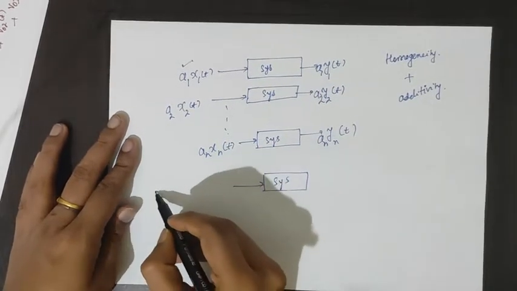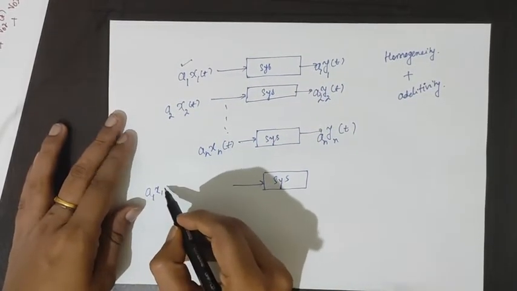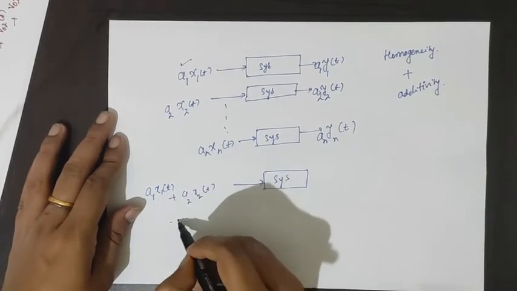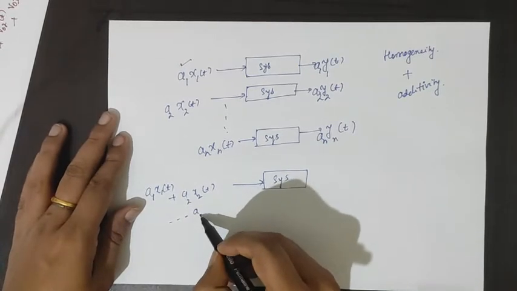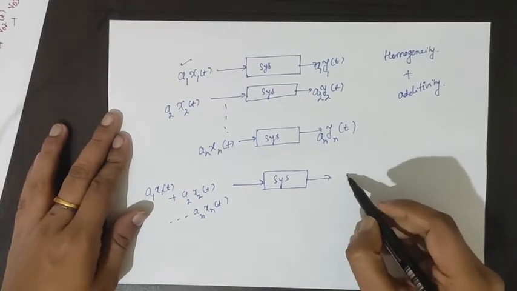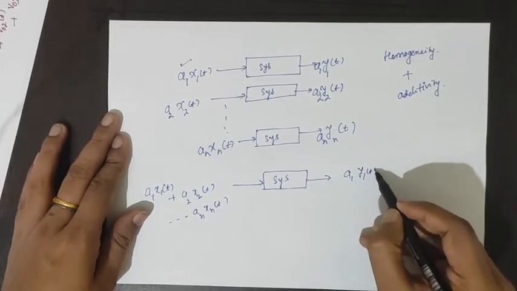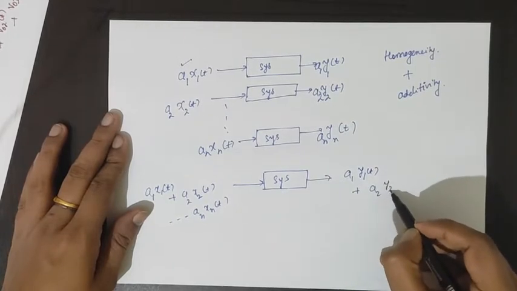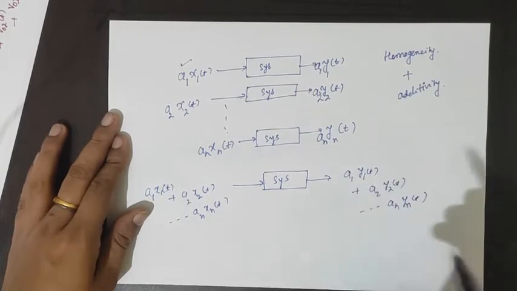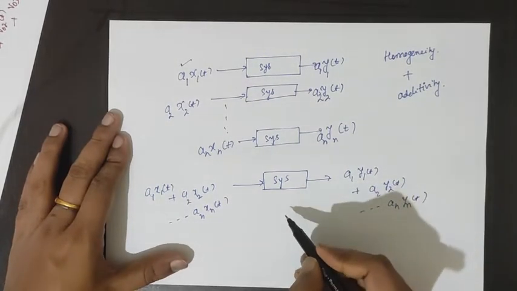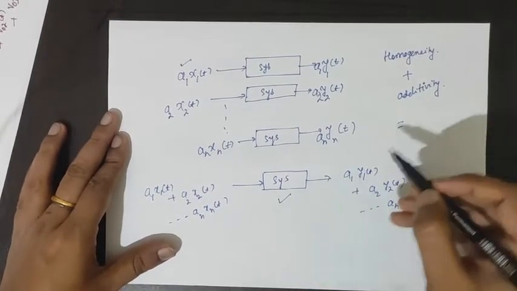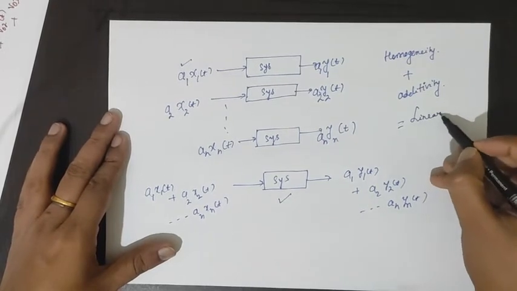Then adding all of them, we can write a1 x1 of t plus a2 x2 of t, up to an xn of t, will give the corresponding output a1 y1 of t plus a2 y2 of t, up to yn of t. Such a system is called a linear system.